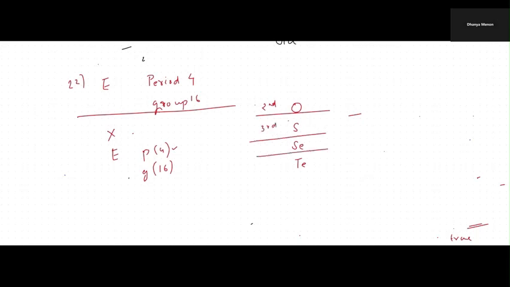So this element E is selenium. We have to tell the outer electronic configuration of the element just above selenium, that is sulfur, and identify it among the options.